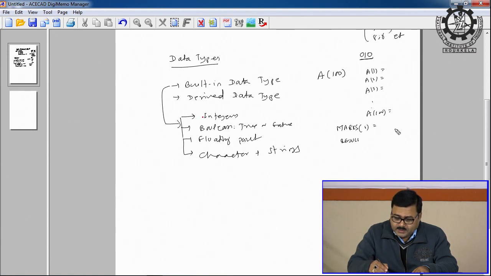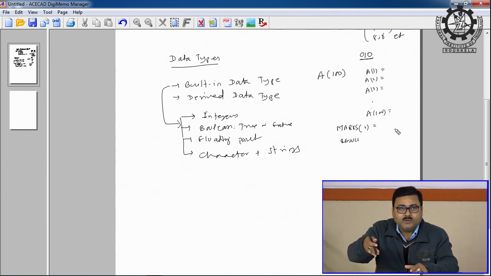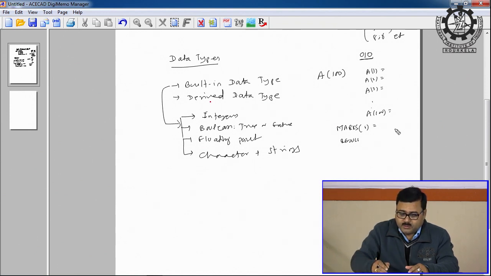Built-in data types means these are the most trivial data items. Integers: if I tell 2, 2 cannot be further divided. Can you divide 2 further? But remember, if I say array A, it can be further divided. 2.5 can be an element in the array, 6.2 can be an element, 7.9. The same variable represents a number of other data. So they come under the derived data types.